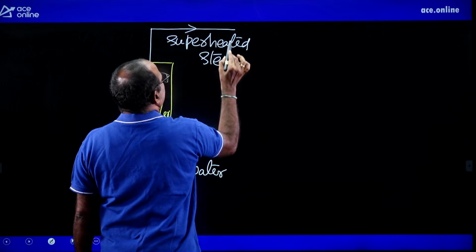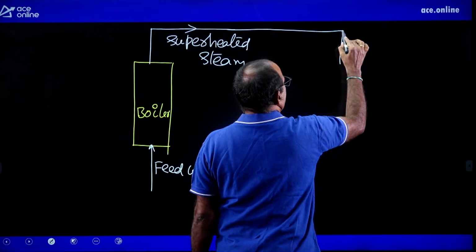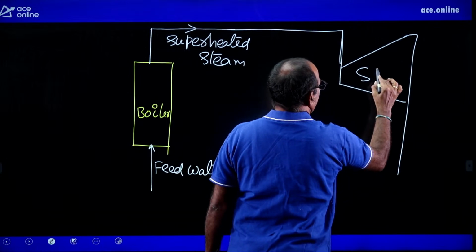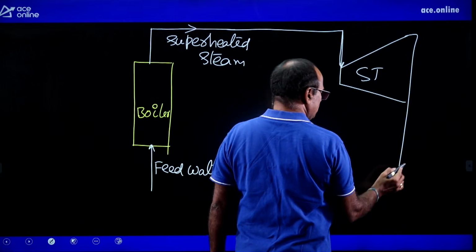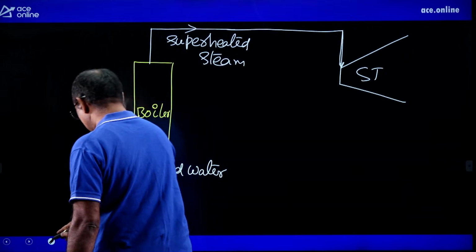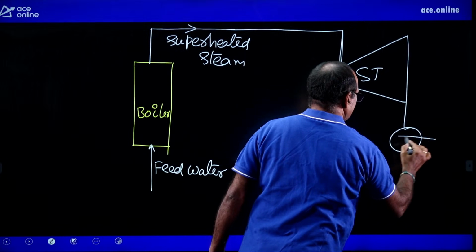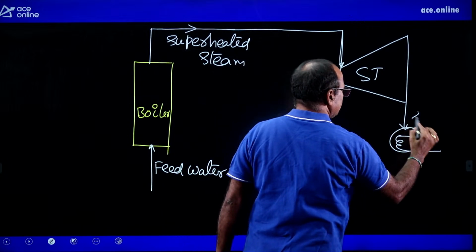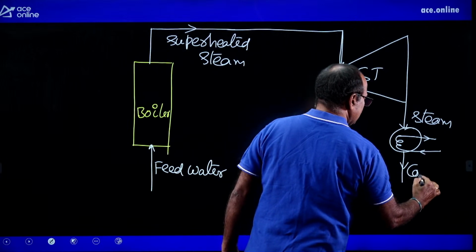That superheated steam is made to expand in the large stages of the turbine. This is the turbine. This is the steam turbine. After expansion of the steam over the turbine blades, that steam is left to the condenser. This may be the condenser where the coolant is available. To that coolant, this steam is dumping its heat. Then the steam becomes liquid. That liquid is called condensate.